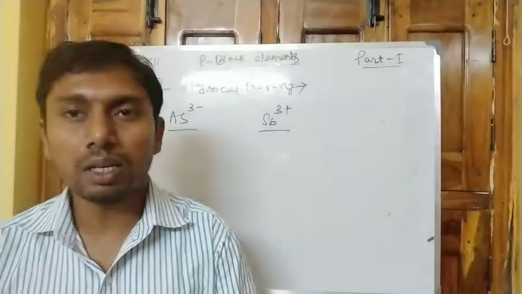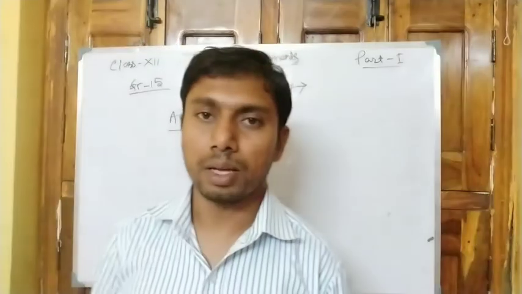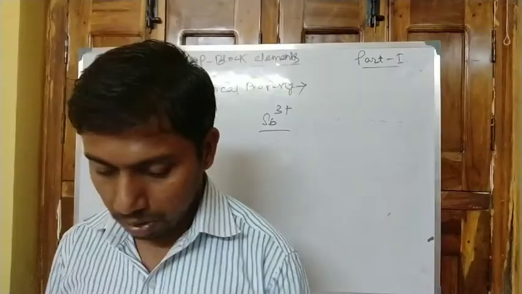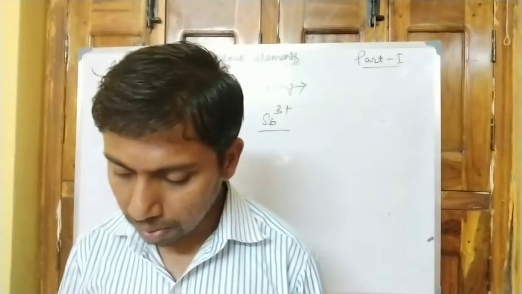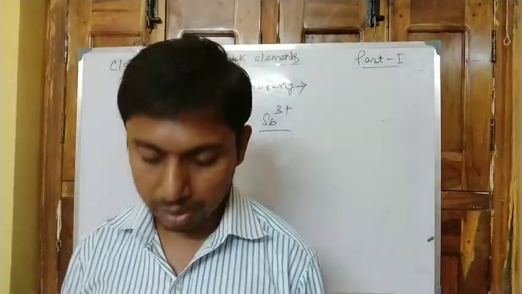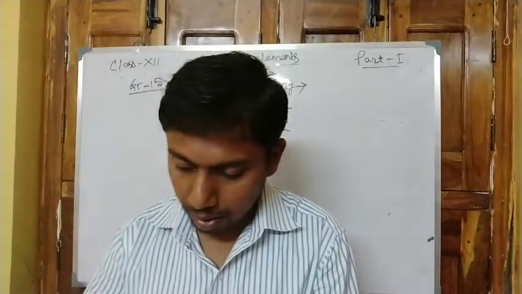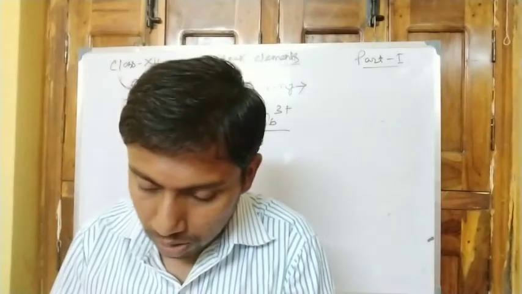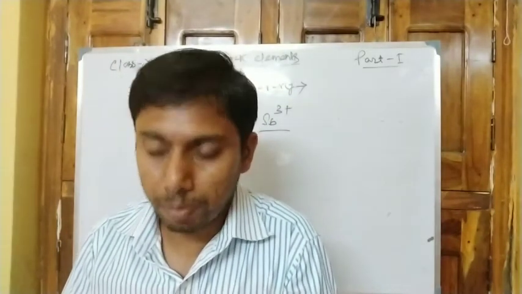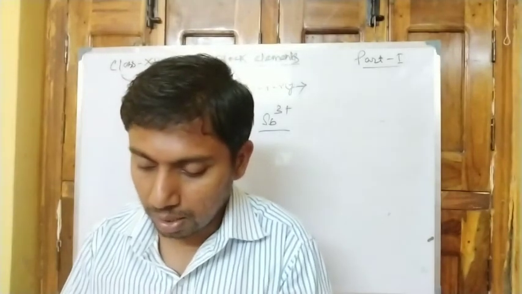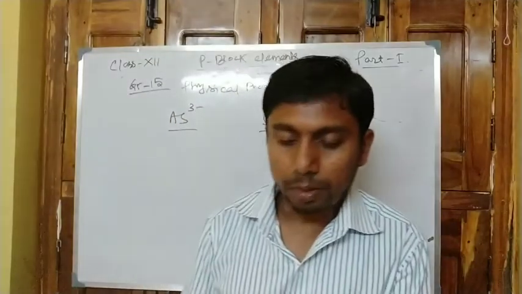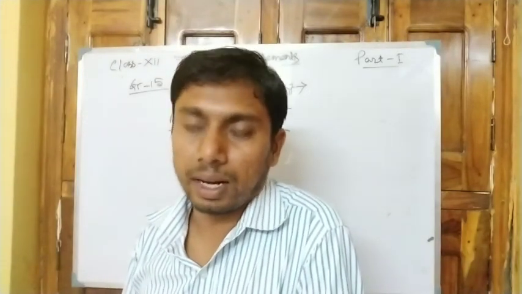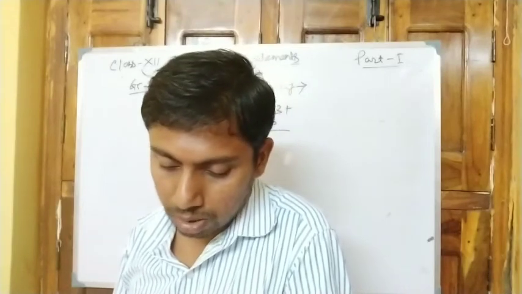Next one, electronegativity. Nitrogen is the most electronegative in the group, and the least electronegative is bismuth. Now the melting point of the elements nitrogen, phosphorus and arsenic. Phosphorus has a higher melting point than nitrogen, and arsenic also has a higher melting point, a huge change compared to nitrogen and phosphorus, because arsenic has metallic character. So here the melting point increases.